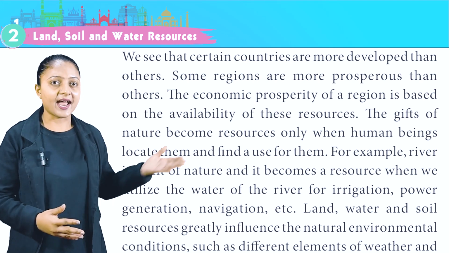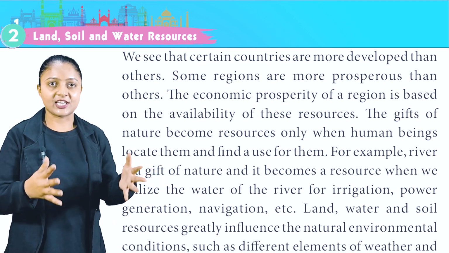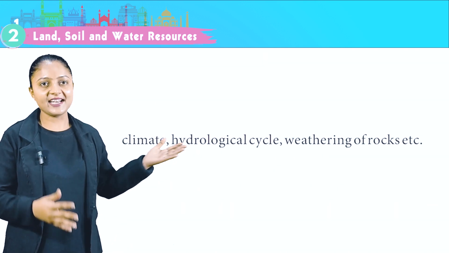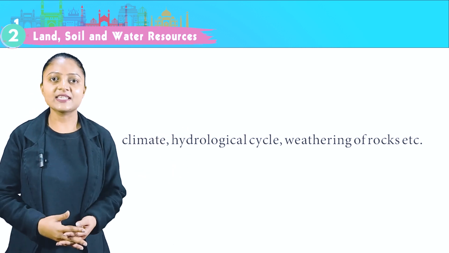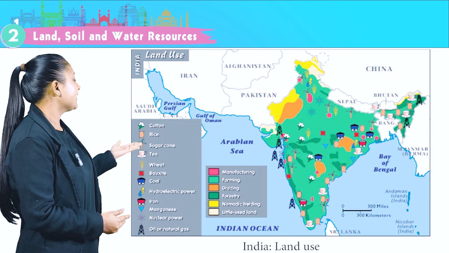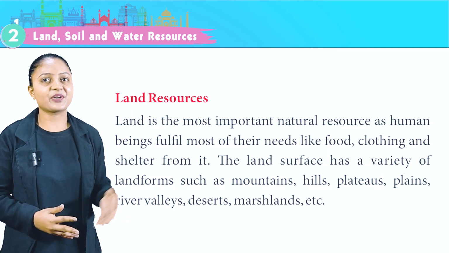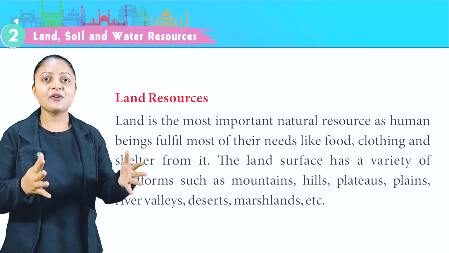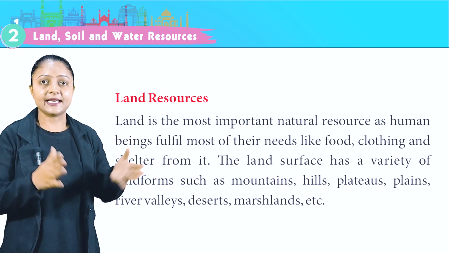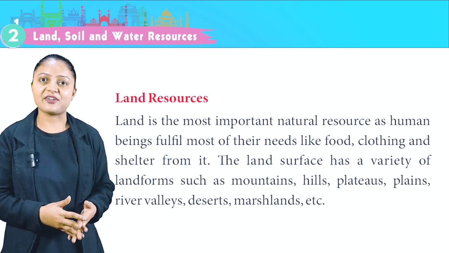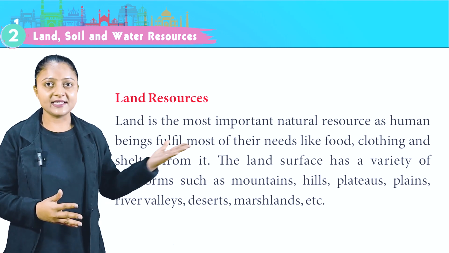Land, water, and soil resources greatly influence the natural environmental conditions such as different elements of weather and climate, the hydrological cycle, the weathering of rocks, etc. This is the land use of India. Land resources. Land is the most important natural resource as human beings fulfill most of their needs like food, clothing, and shelter from it.